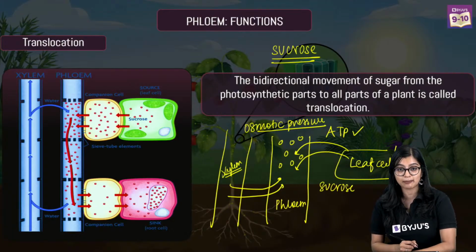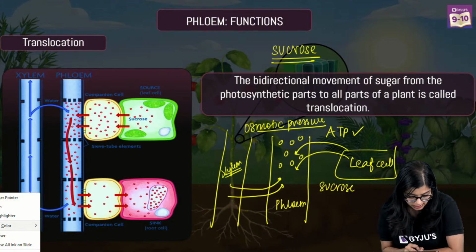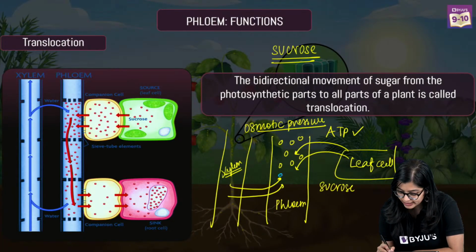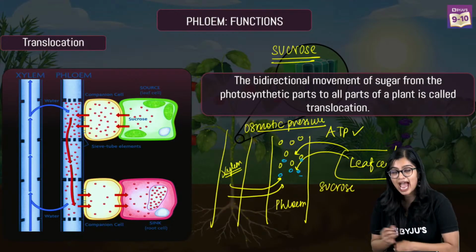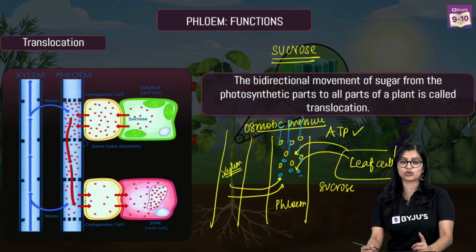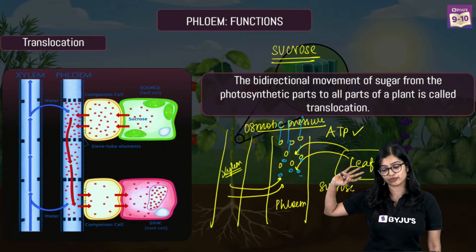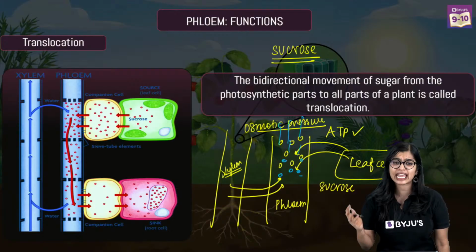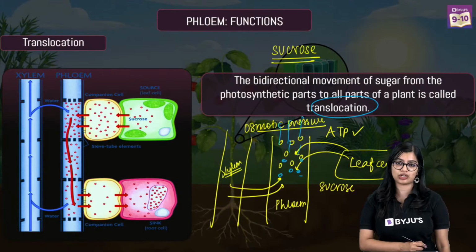It creates osmotic pressure, and all this water will slowly start moving into the phloem. As the water moves in, this movement will push all your sucrose molecules into different parts of the body. So technically, in this part, translocation happens.